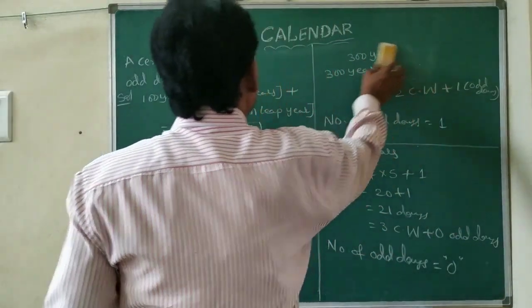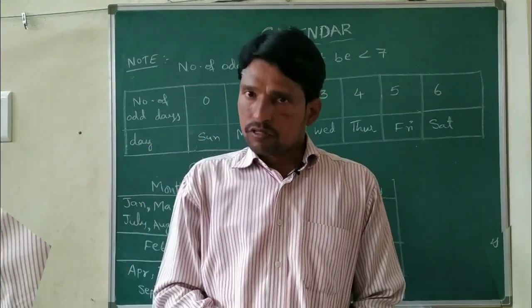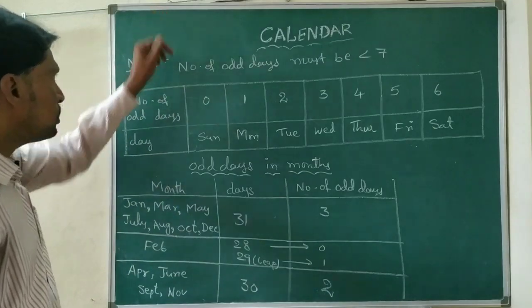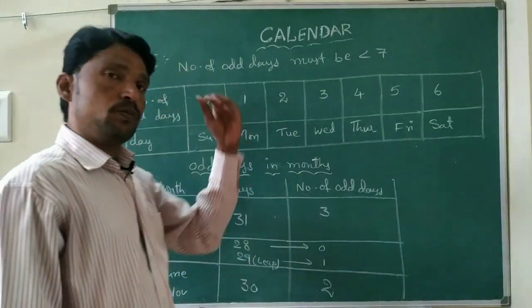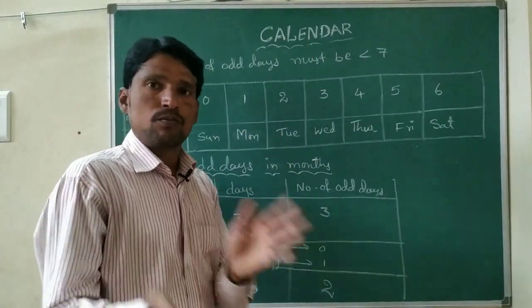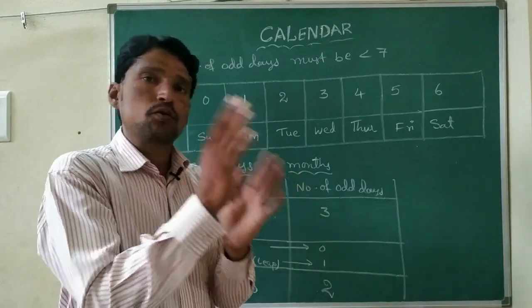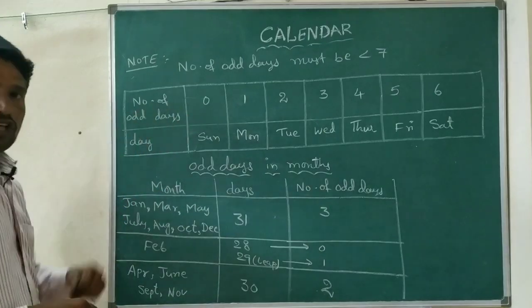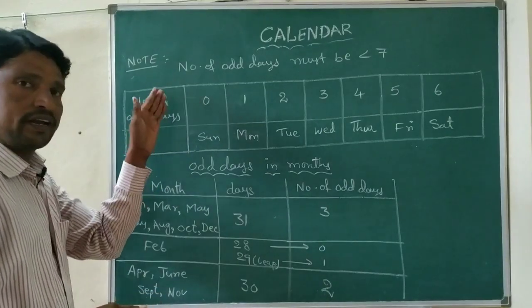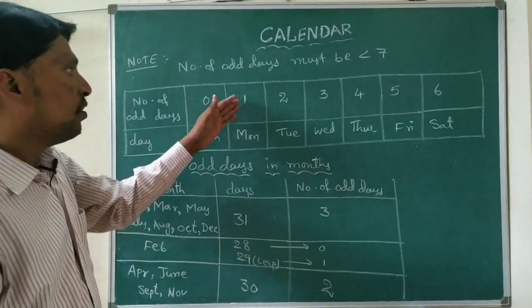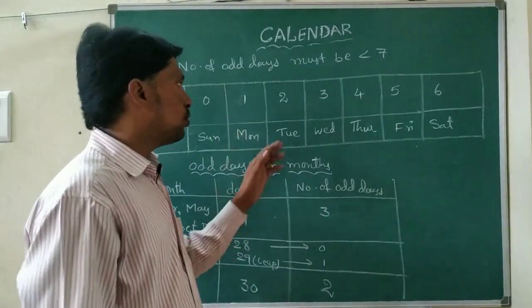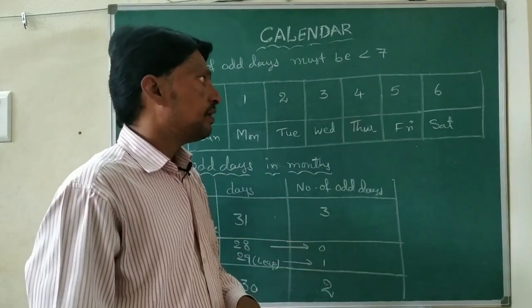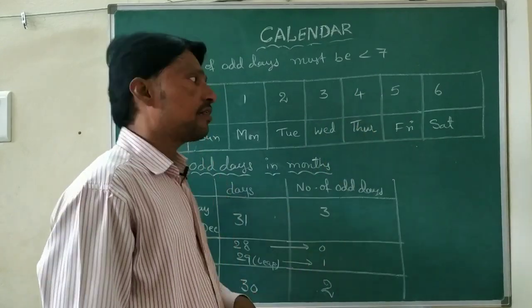Now some more basic concepts of the calendar. It is most useful. First note, the number of odd days must be less than 7, meaning up to 6 only we can get. 0 odd days means Sunday, 1 Monday, 2 Tuesday, 3 Wednesday, 4 Thursday, 5 Friday, and 6 Saturday.